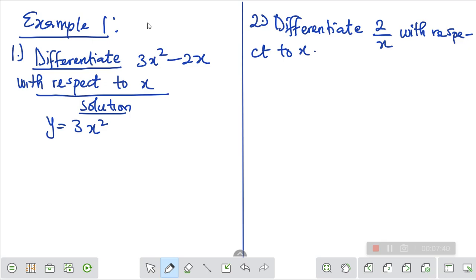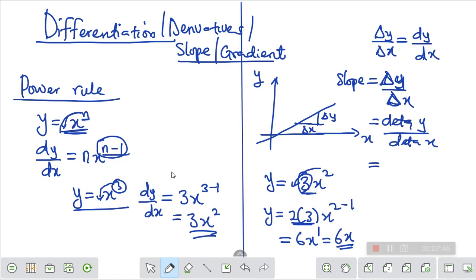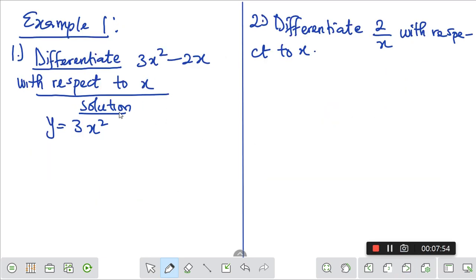If you look at this one, it is not like the one I did that was doing only one term. In the first question I did, I gave you just one term. I did not add anything to it. For this one, we are going to be adding. So it is still the same law that you are going to use. You will differentiate this one separately, then you will also differentiate this one separately. So that's how to do it. So let's now do it. We now have minus 2x, so we now have y equals 3x squared minus 2x.